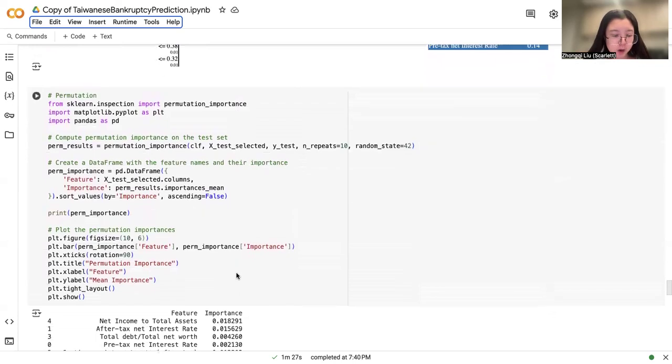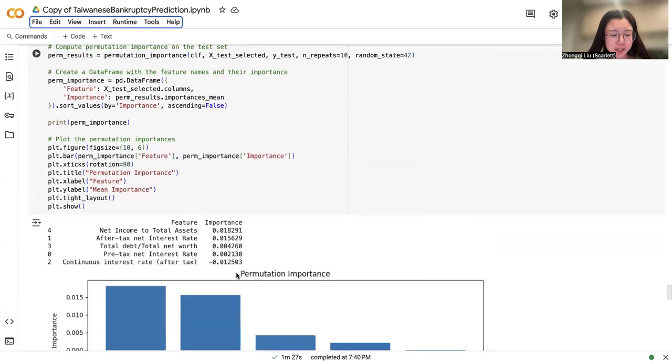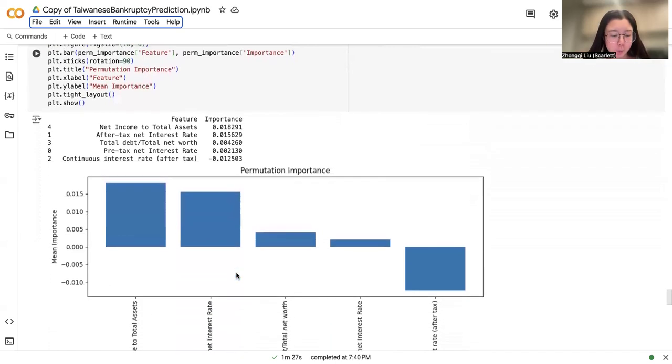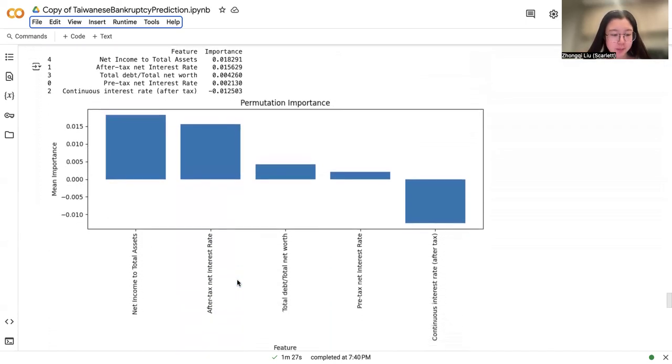Next one is permutation. This method quantifies how much each feature, like net income to total assets, influences the model's predictions. By examining feature importance, we gain clarity on which financial factors were most predictive of bankruptcy.